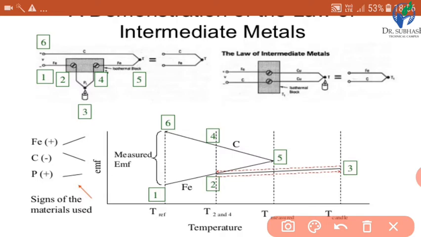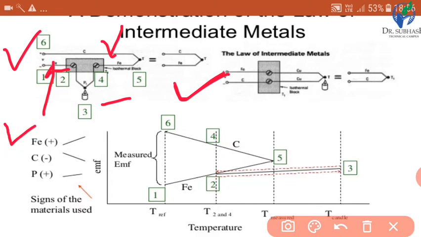Here we can see how the numbers are given and what the output is. Here are carbon and iron, two different metals we have used, and the equivalent circuit of the first one is this. Due to this intermediate metal, the output is not affected.